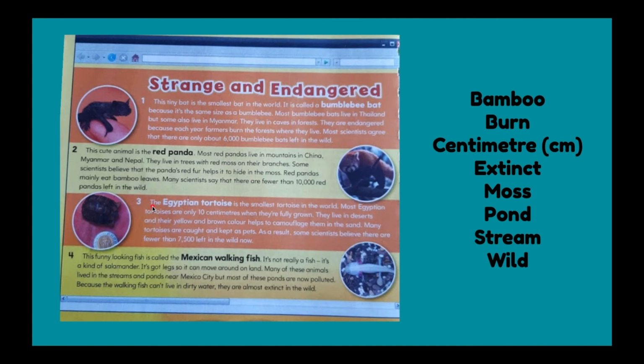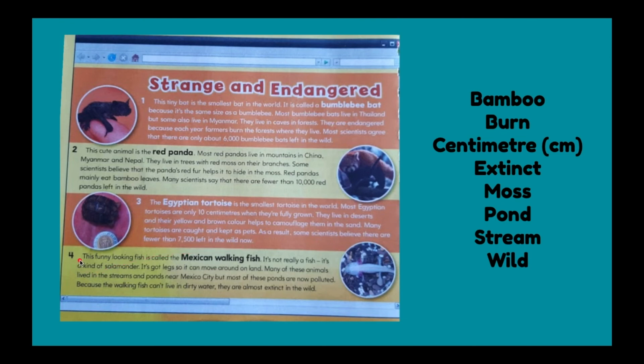3. The Egyptian tortoise is the smallest tortoise in the world. Most Egyptian tortoises are only 10 centimetres when they are fully grown. They live in deserts and their yellow and brown colour helps to camouflage them in the sand. Many tortoises are caught and kept as pets. As a result, some scientists believe there are fewer than 7,500 left in the wild now.